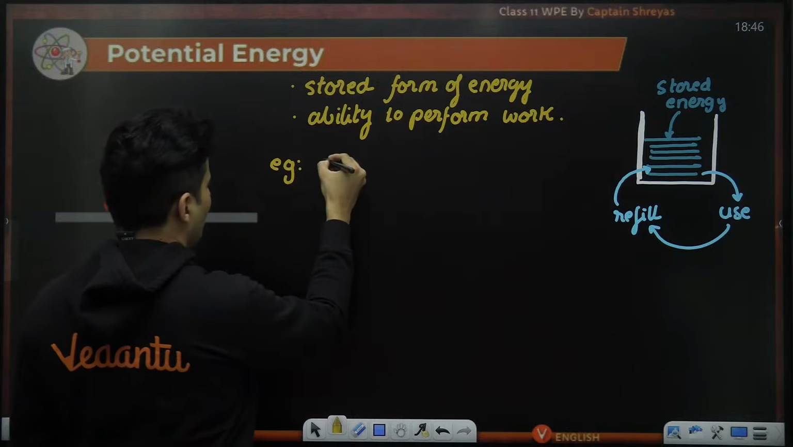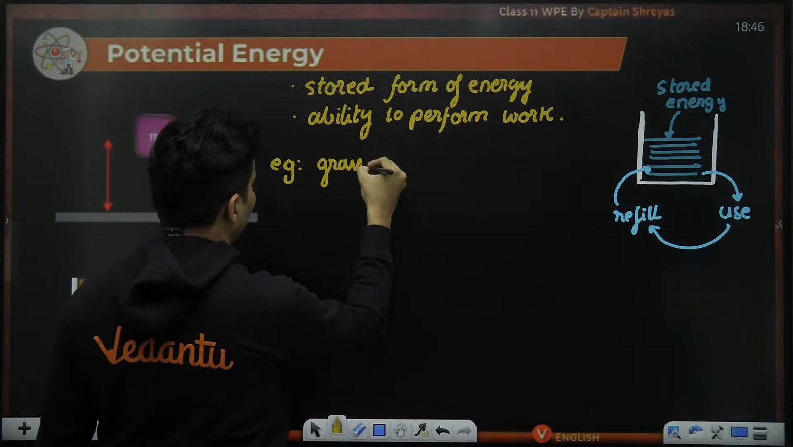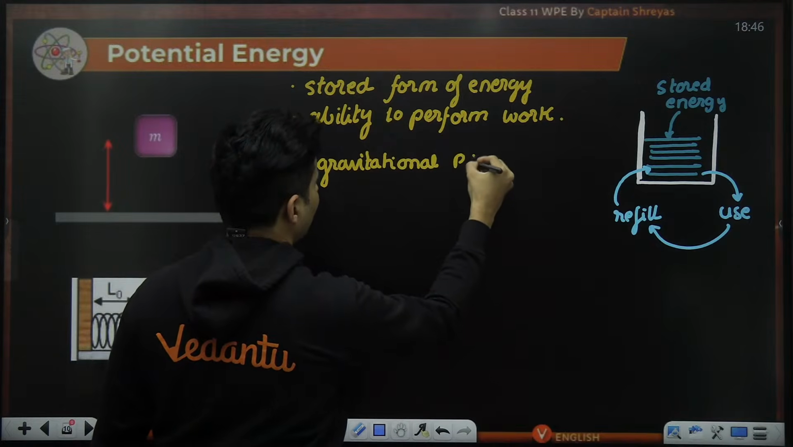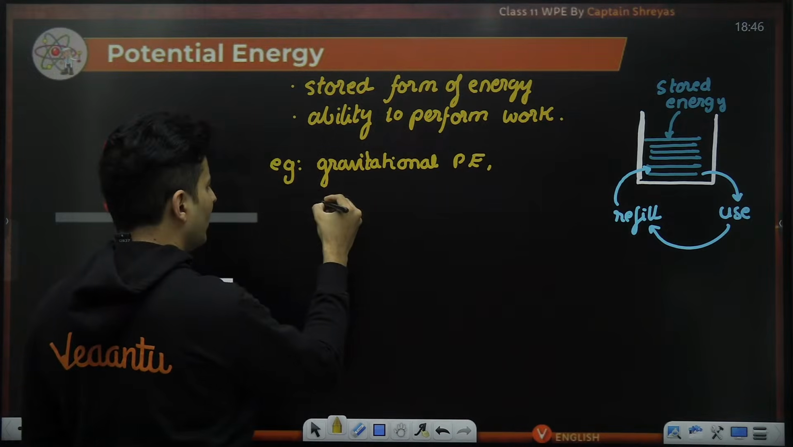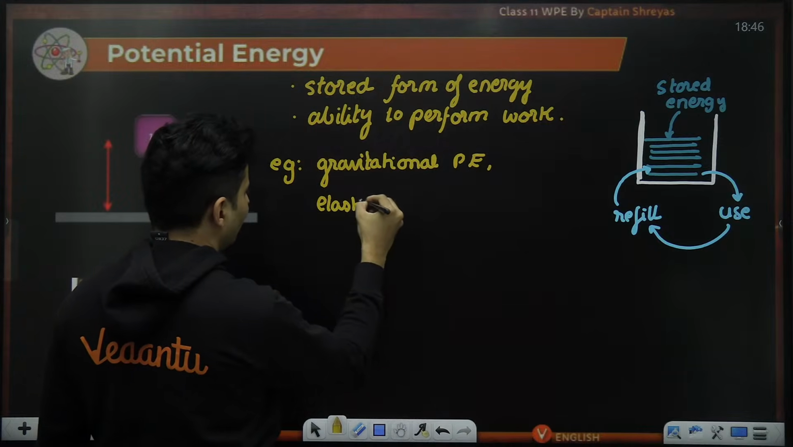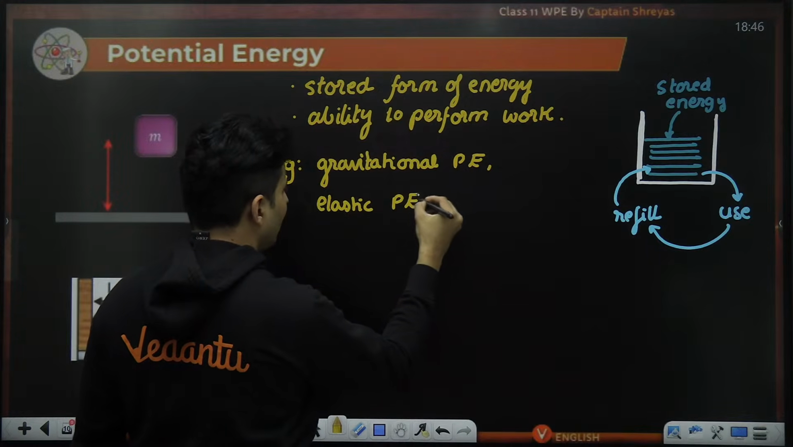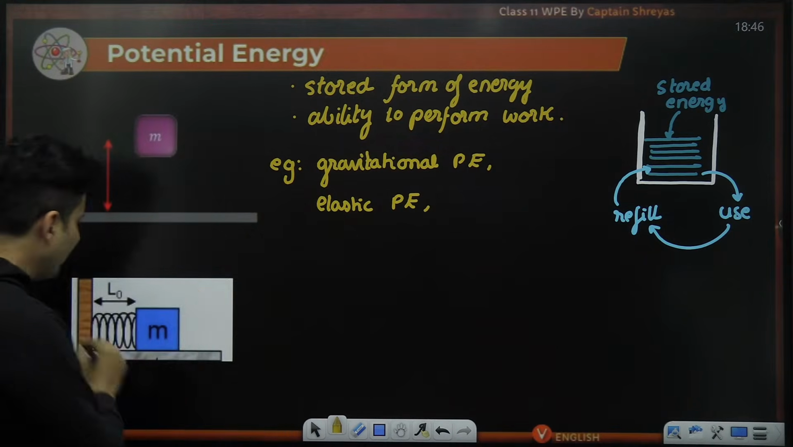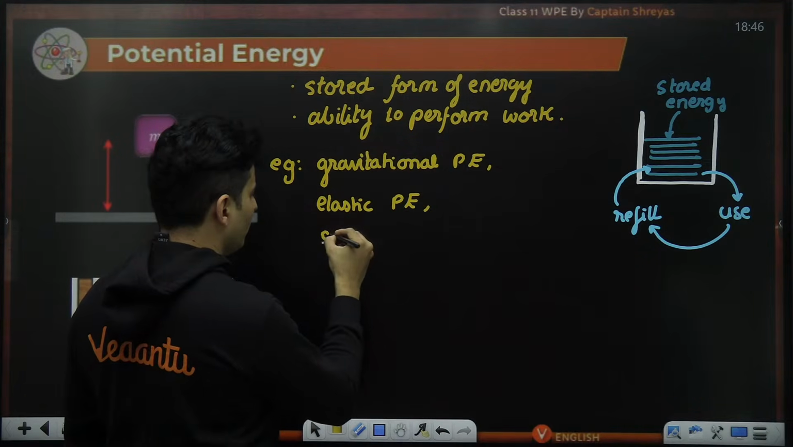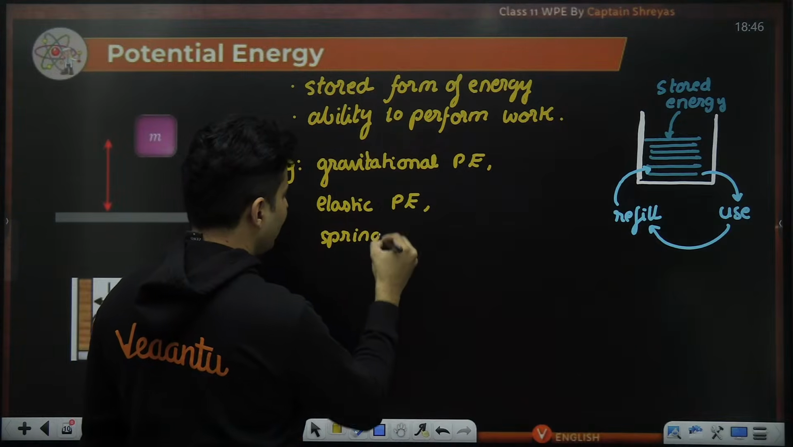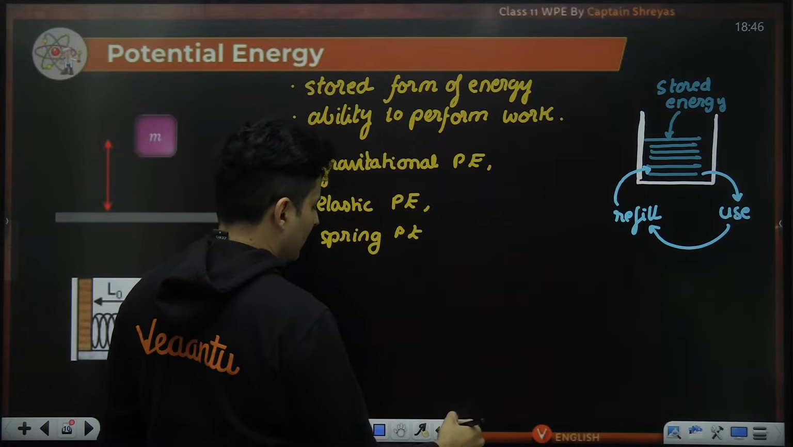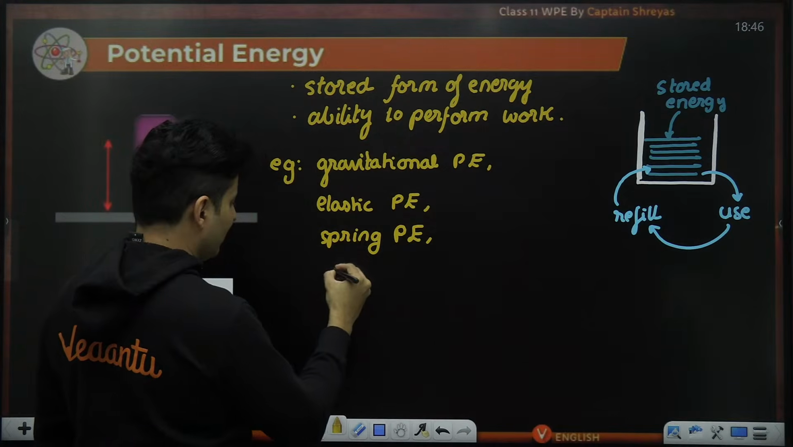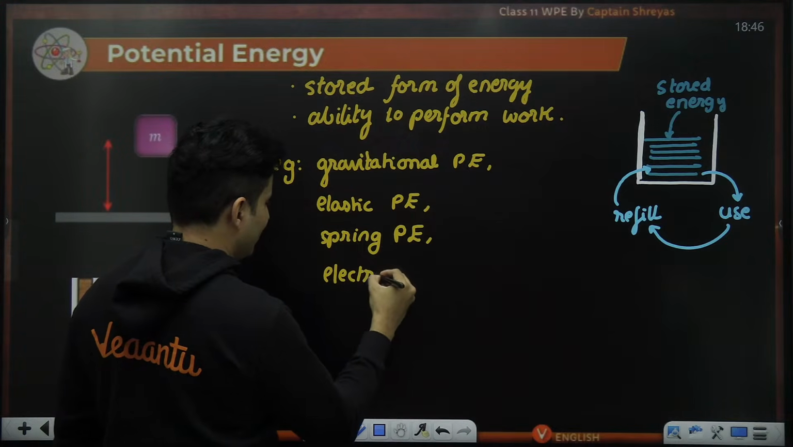Example, yes, you have gravitational potential energy. You would have also heard about elastic potential energy. Elastic potential energy in a rubber band or a bow and arrow and all of that. Even a spring is elastic in nature, so you will also hear the word spring potential energy.